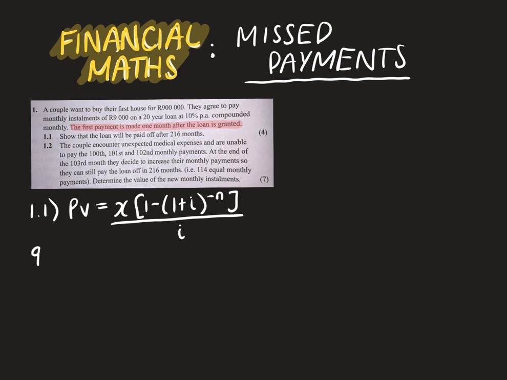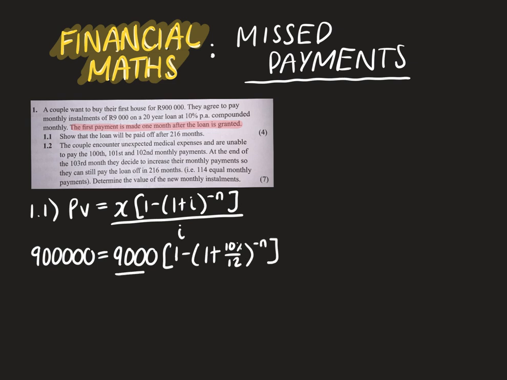Okay, so we presently have 900,000. We're going to be making payments of 9,000 Rand per month. 1 minus 1 plus our interest rate, which is 10% compounded monthly, to the power of minus n, which is what we're trying to solve for, all over 10% over 12. Okay, now we're going to do some algebra just to get some simplification going here. I want to get n by itself. I want to isolate the n value.